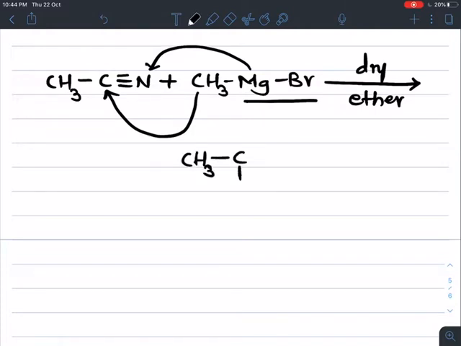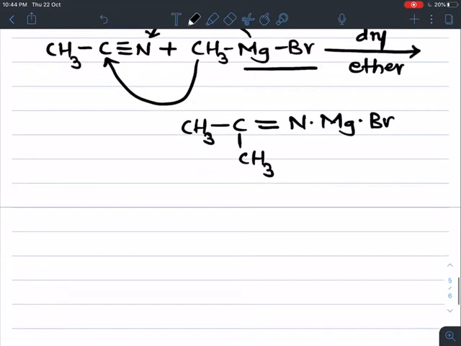CH3C, CH3 double bond NMgBr. This is a highly reactive and unstable product, which further undergoes acid hydrolysis. The bond breaks between carbon and nitrogen, and we get the corresponding ketone.